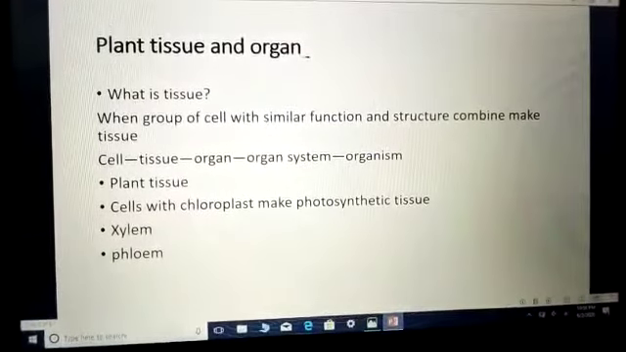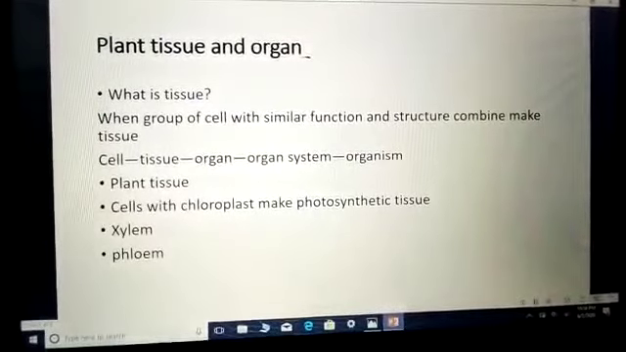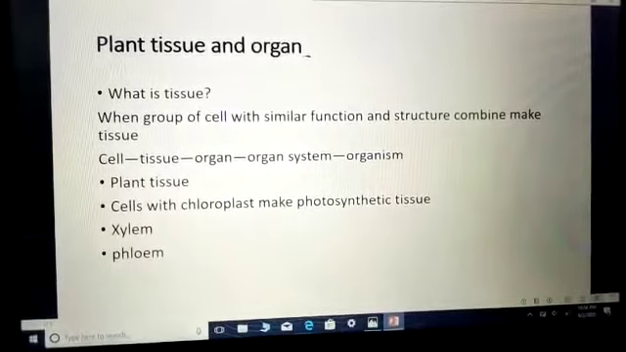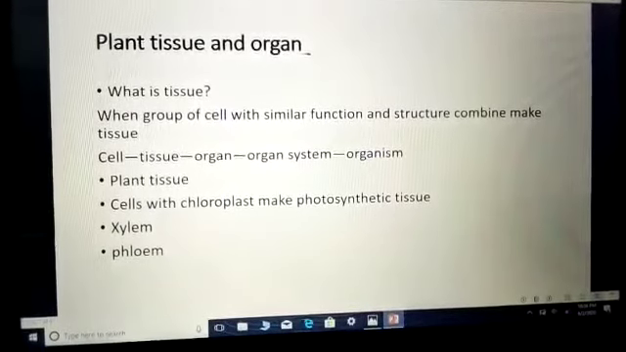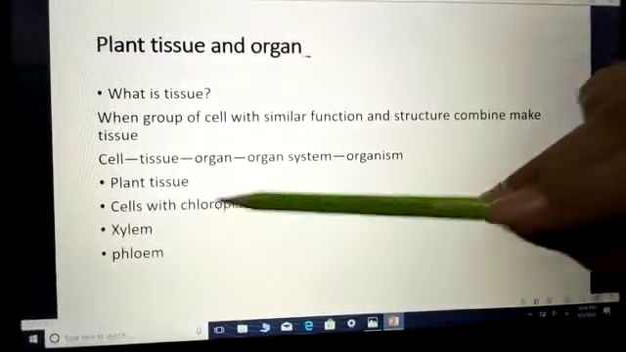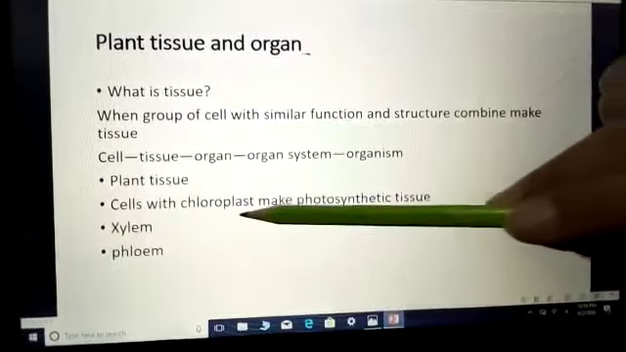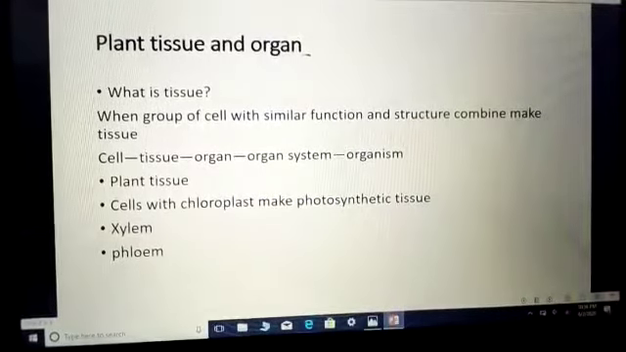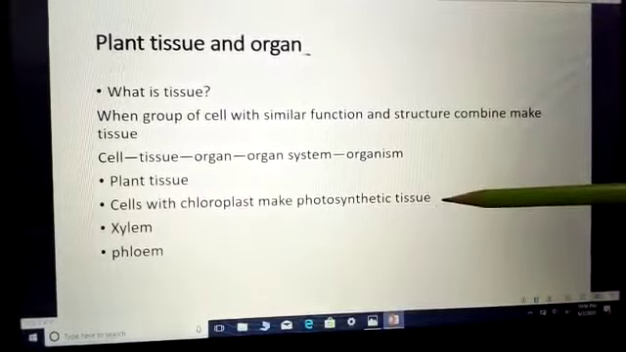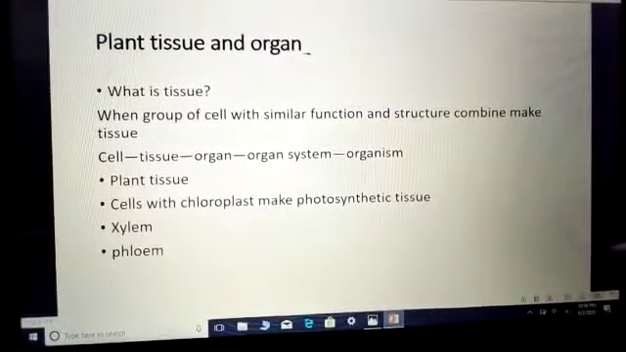The plant is the same. A plant is a multicellular organism that is made up of different types of cells. And these different types of cells make different tissues. Here are some examples of plant tissue. When the cells that contain chloroplast work together, they make a photosynthetic tissue. These tissues are responsible for photosynthesis.